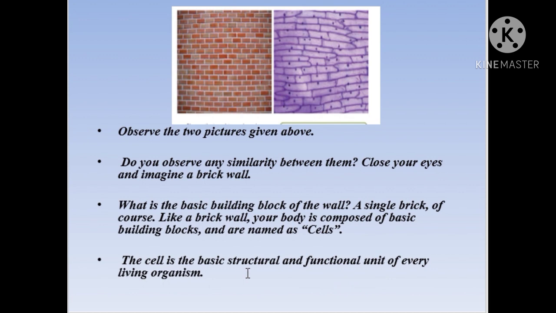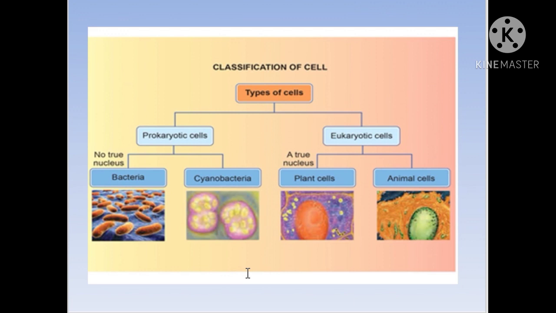Now we'll come back to the first page. What is the classification of the cell? Based on the types of cell present in any organism, we can classify cells into two important types. One is the prokaryotic cell and the other is the eukaryotic cell. What is a prokaryote and what is a eukaryote? The primitive form of a cell in a living organism is called a prokaryotic cell, and the advanced form of a cell is called a eukaryotic cell.